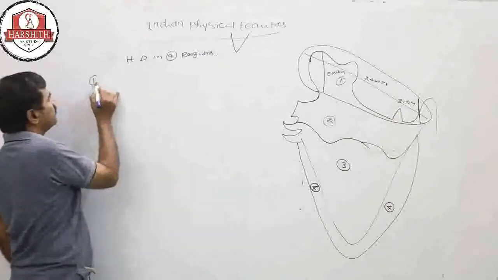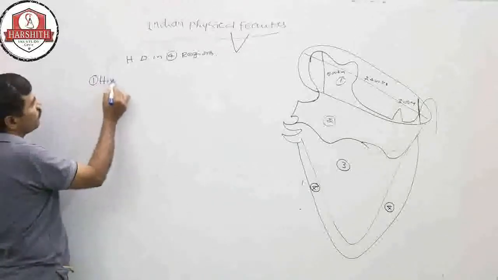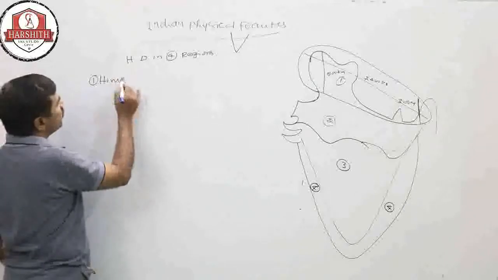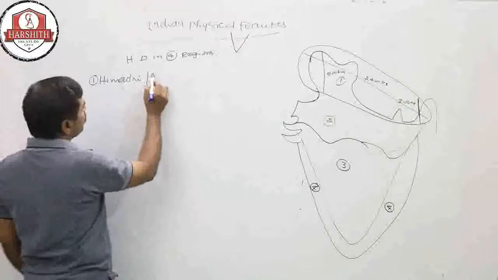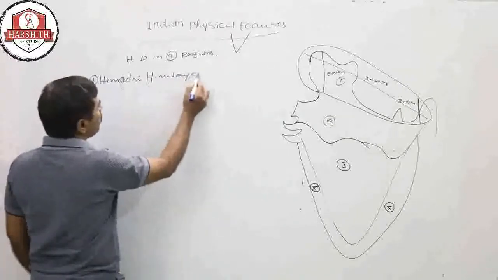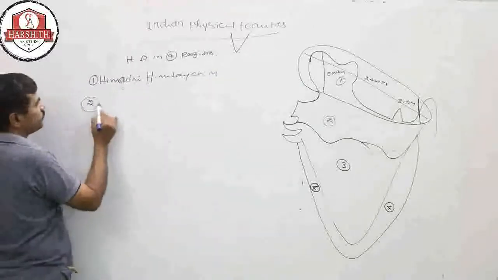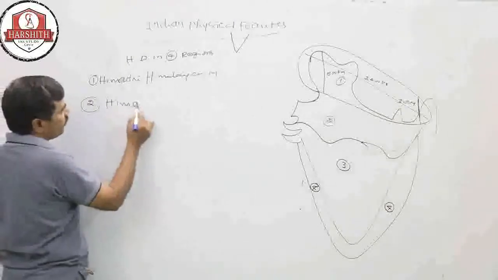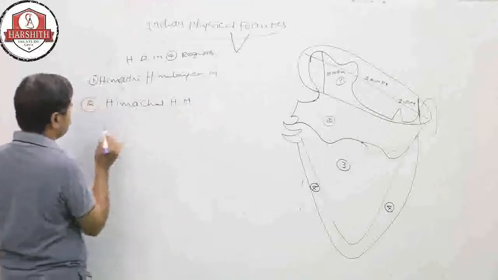The first one is Himadri, the Himalayan mountains. The second is the Himachal Himalayan mountains.